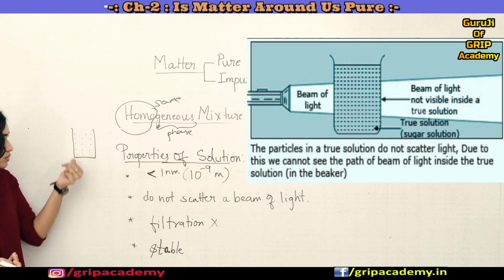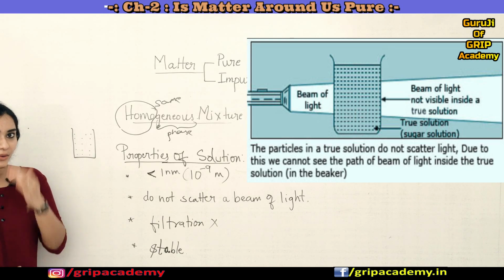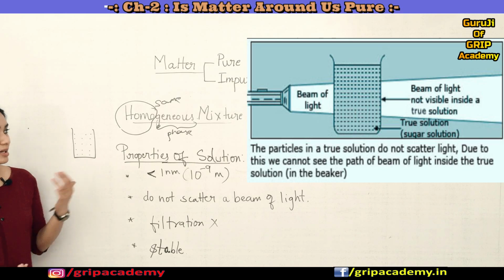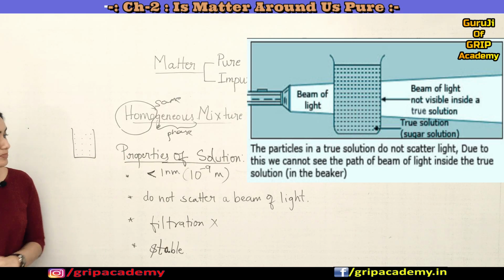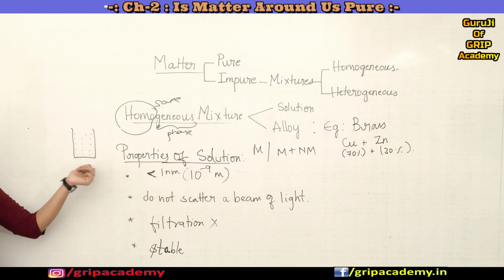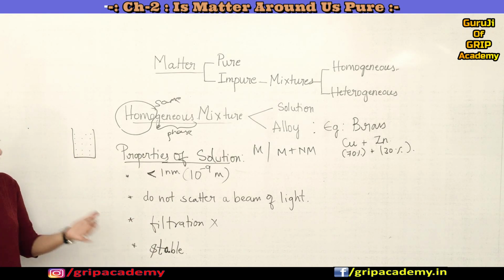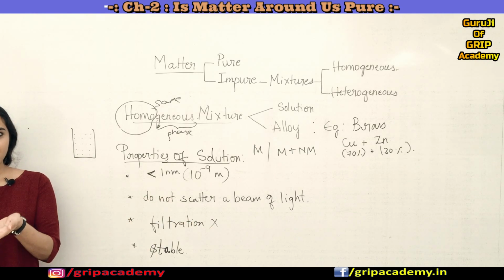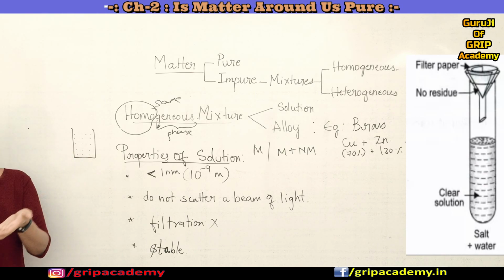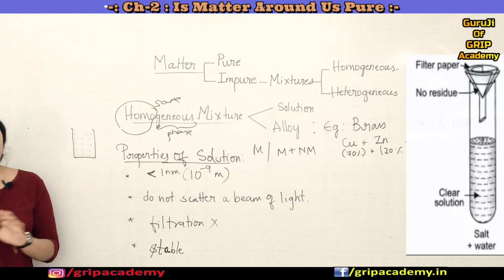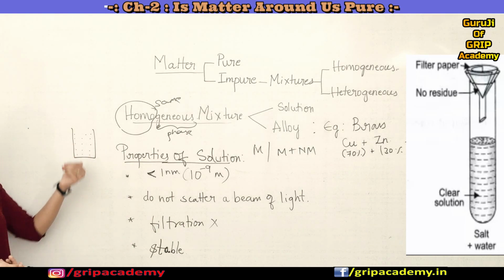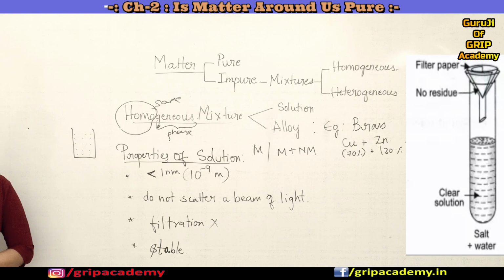You can even do this experiment at your home. This property of scattering light is not possible with this solution. Next is filtration. We cannot separate the constituents of this solution through filtration. Can you separate a mixture of salt and water through filter paper? No, right? So we cannot use the filtration process to separate the individual particles.